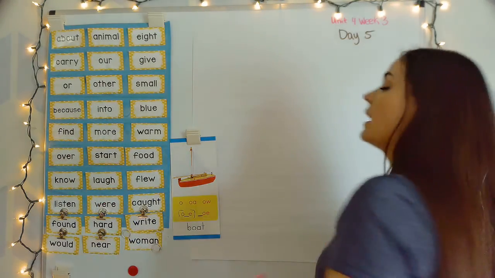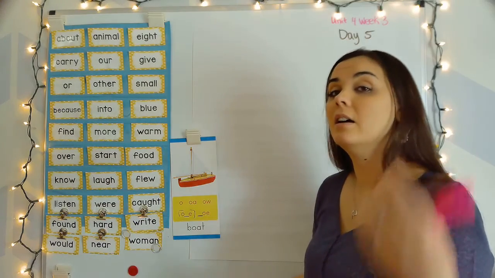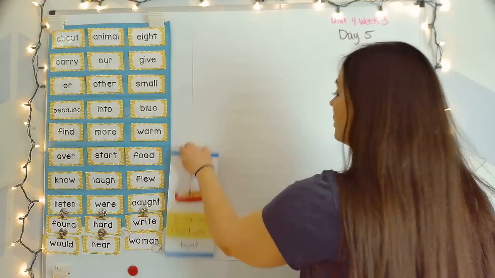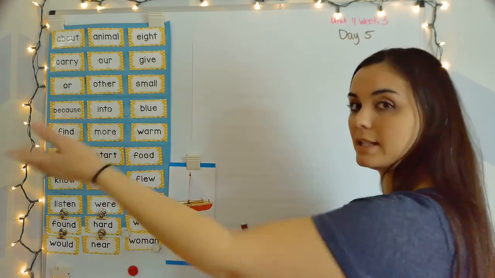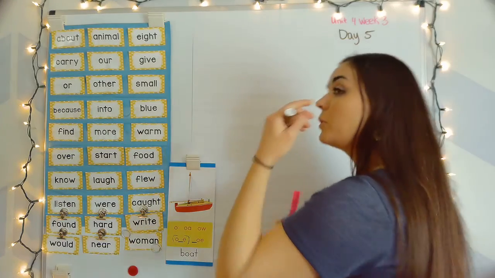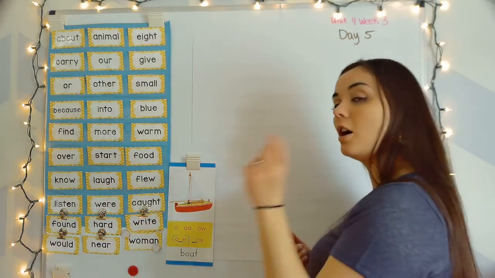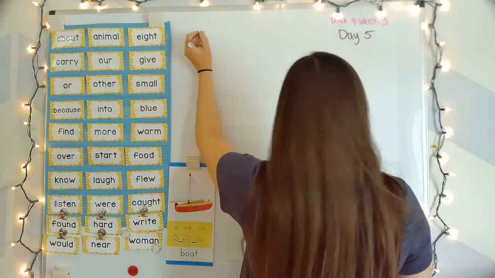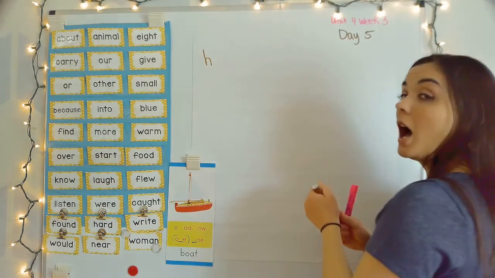First word, hello, your turn. Hello. So this word hello, you've seen it a ton of times. You probably even know what the word is if you were to see it in a book. But the word hello is just an example of the long O sound at the end just being spelled with O by itself. So, H says ha,